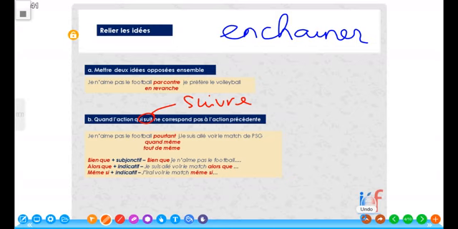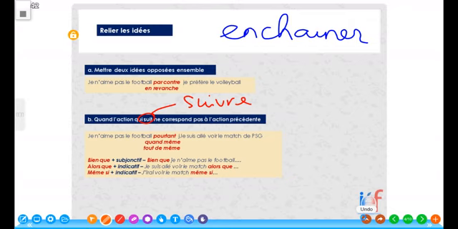Then finally, on this platform, I have three more words I want to show you. I have bien que, alors que, and même si. Now, bien que is very interesting, and they all can be used to express that the following action does not correspond with the preceding action.